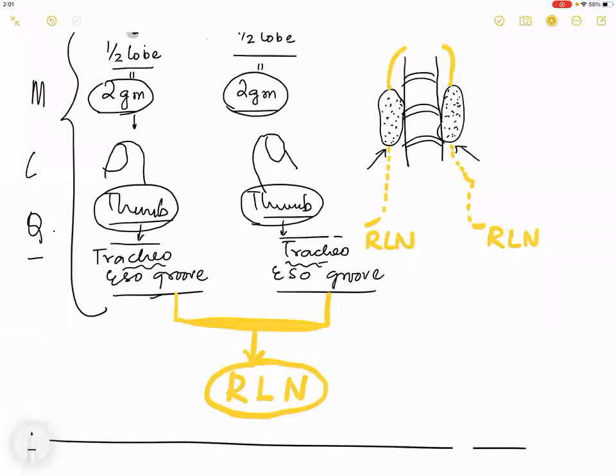Now see, can you see the picture in this tracheoesophageal groove story? Can you see this dot thing? That means the thyroid gland. And what is this line that is running in the tracheoesophageal groove? What is the structure? It is the recurrent laryngeal nerve.